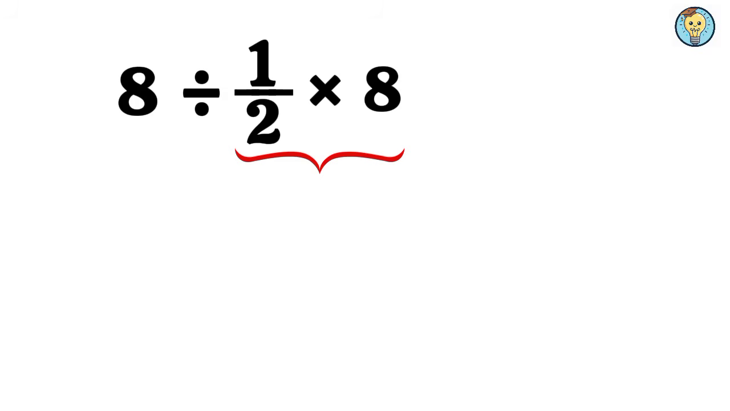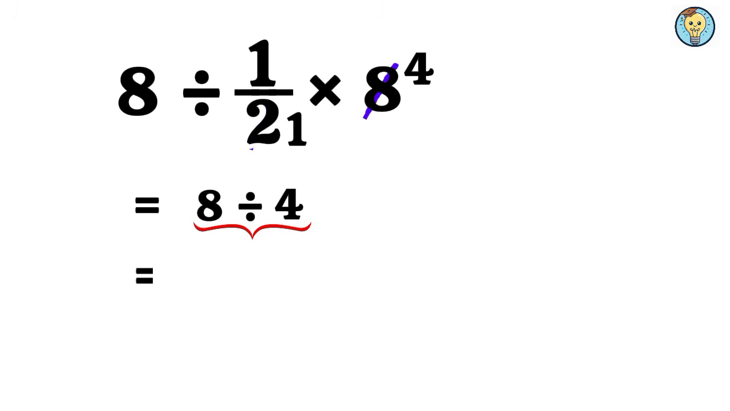First, we perform this multiplication. 1 divided by 2 multiplied by 8. Here 8 divided by 2 gives us 4, and 2 divided by 2 gives us 1. That leaves only 4. Then, 8 divided by 4 equals 2. So our answer seems to be 2.